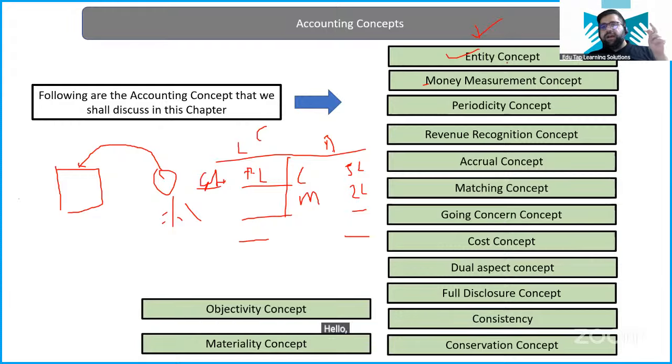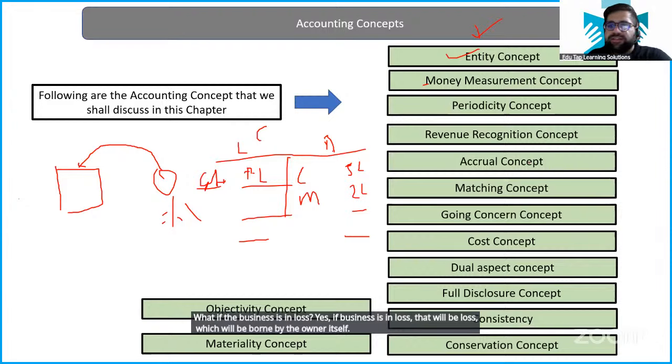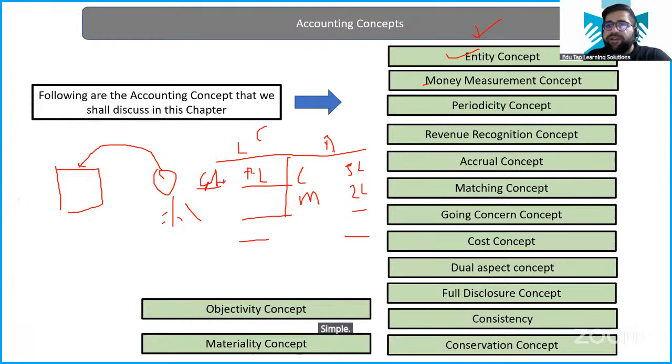Hello, everybody. Understanding or not? What is entity concept? What if the business is in loss? Yes, if business is in loss, that will be loss which will be borne by the owner itself. Simple. Interest on capital is not paid, my friend. This is what I told you.